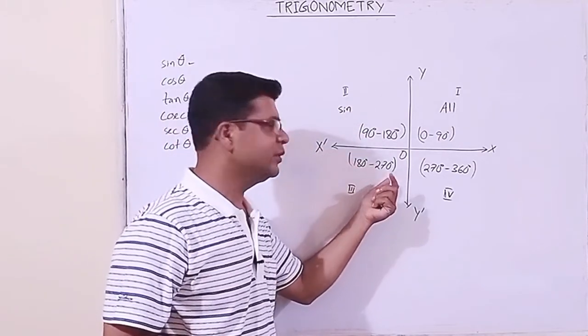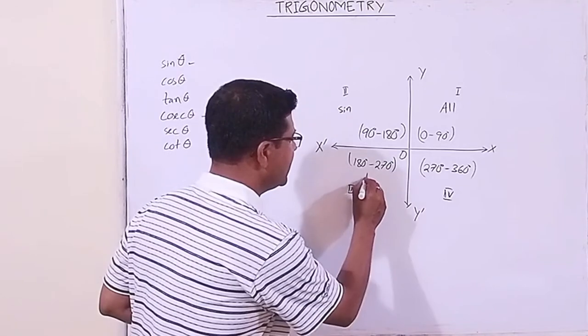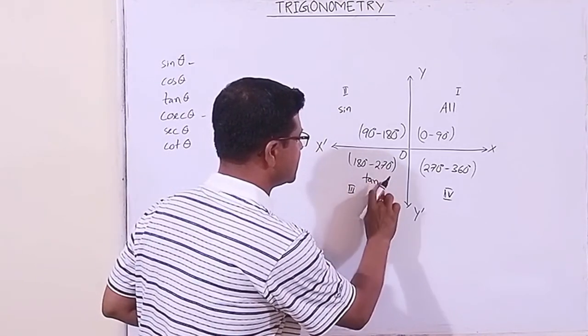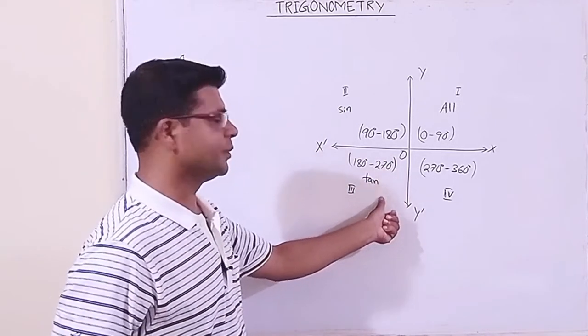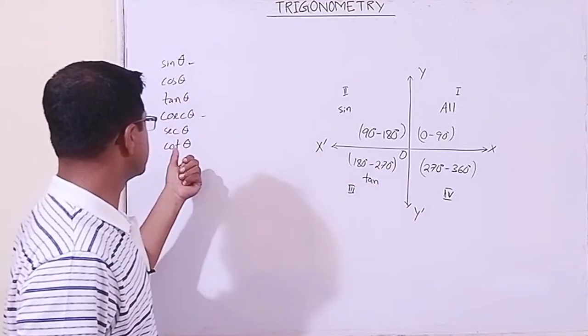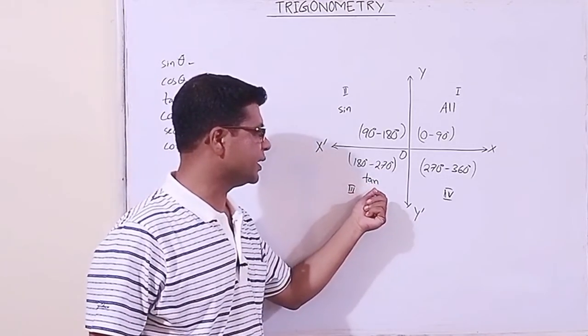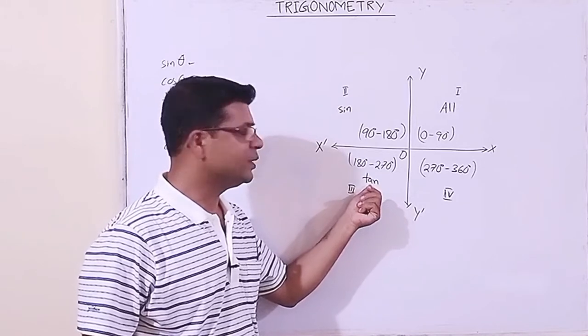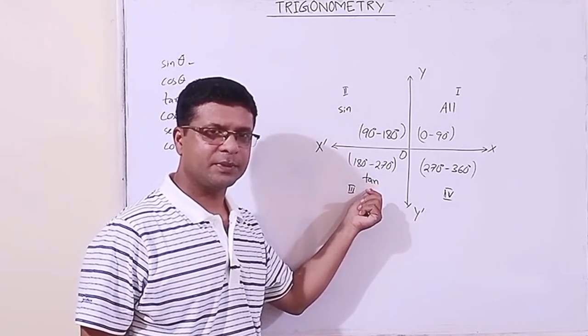In the third quadrant, that is in between 180 to 270 degree, tan and its reciprocal are positive. What is the reciprocal of tan? Cot. So tan theta and cot theta, suppose tan 200 degree, here it will be positive.